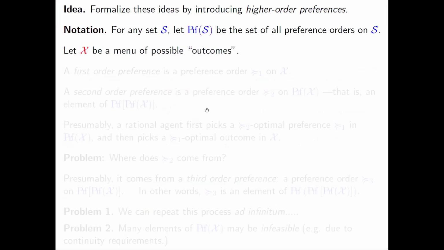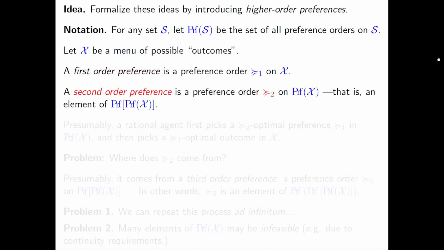Now suppose that X is some set of possible outcomes. These could be consumption bundles or ways that your life could go or something like that. A first order preference is just a preference order on the set X itself, which we can indicate with a little subscript 1. A second order preference is then a preference order on the set of all first order preferences. Technically, it's an element of this space here. We can indicate that with a subscript 2.